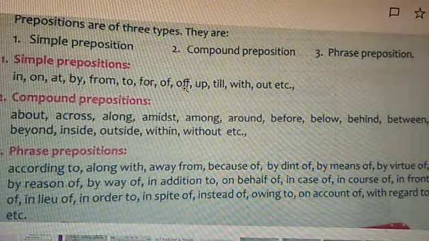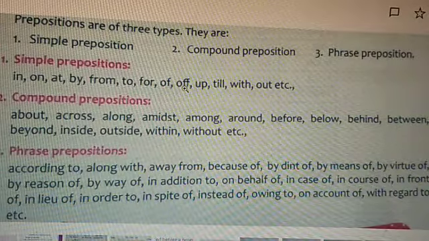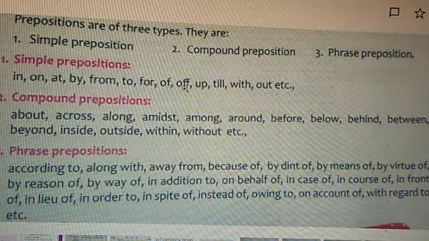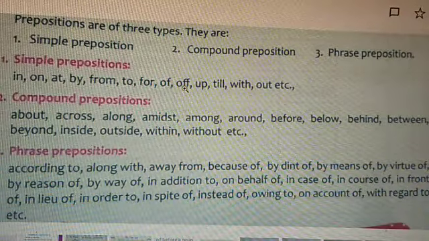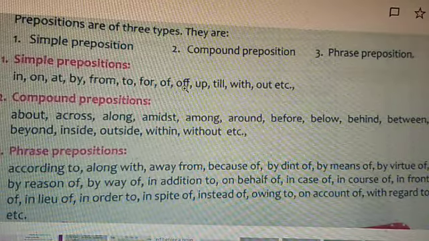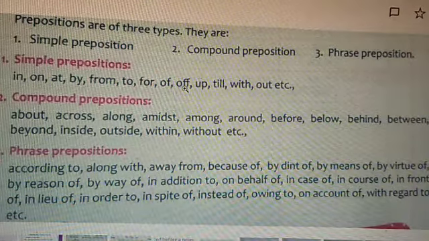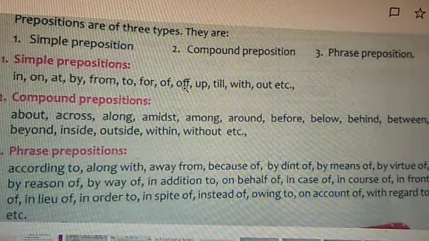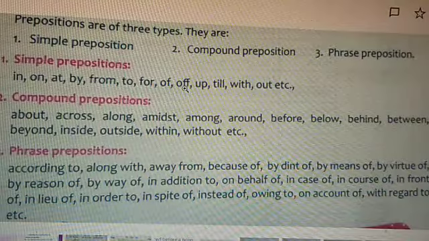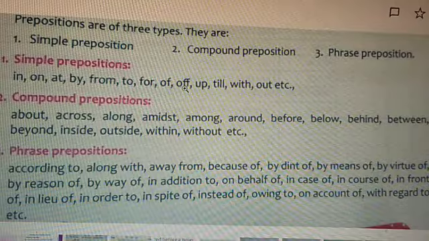Now coming to the third, that is phrase prepositions: according to, along with, away from, because of, by dint of, by means of, by virtue of, by reason of, by way of, in addition to, on behalf of, in case of, in course of, in front of, in lieu of, that means instead, in order to, in spite of, instead of, owing to, on account of, with regard to, etc.